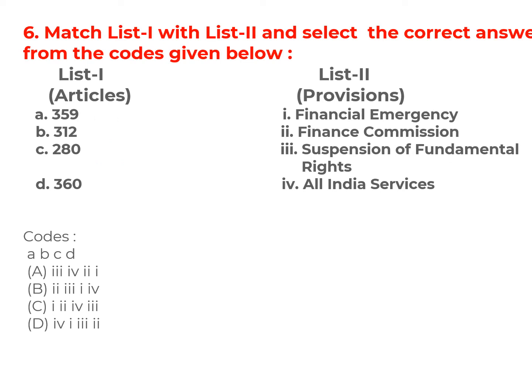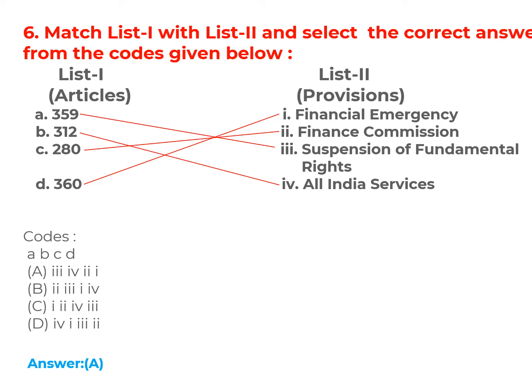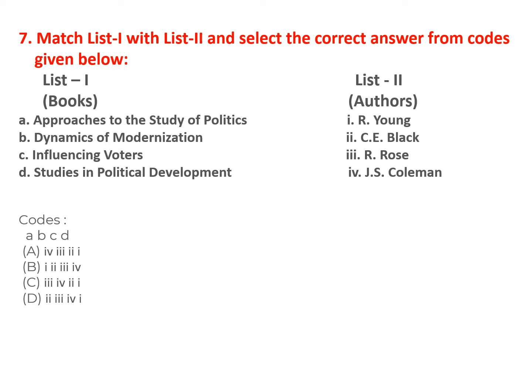Now articles with provisions. This type of question is also very important and often has been asked in competitive exams. 359. This is related to suspension of fundamental rights. 312. All India Services. 280. Finance Commission. 360. Financial Emergency. So the correct option for this question is option A. 3, 4, 2, 1.